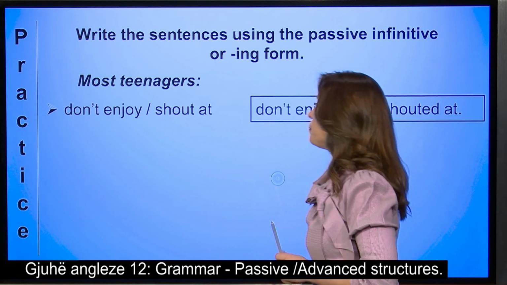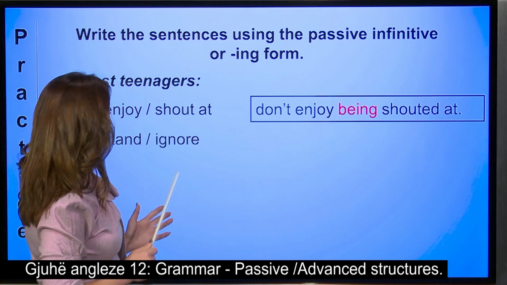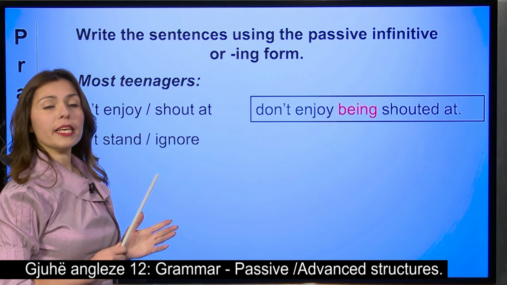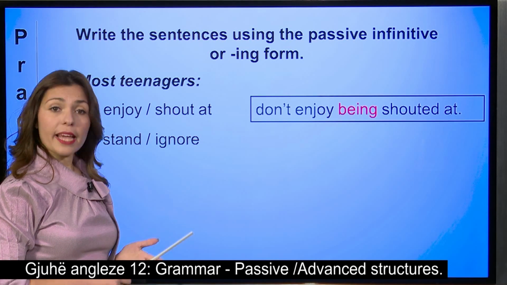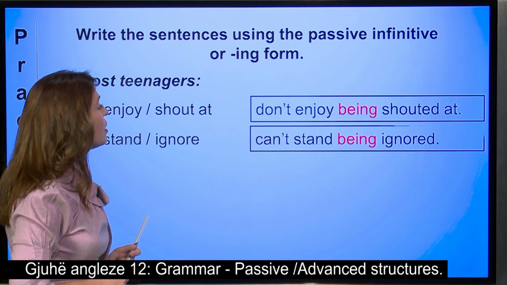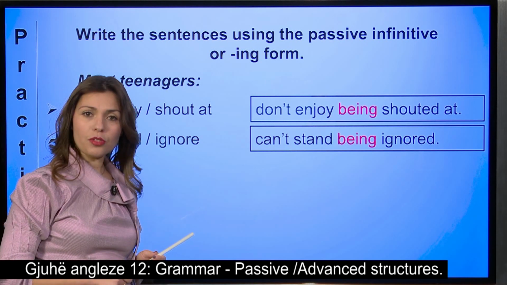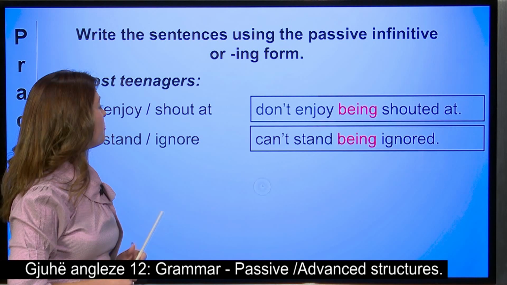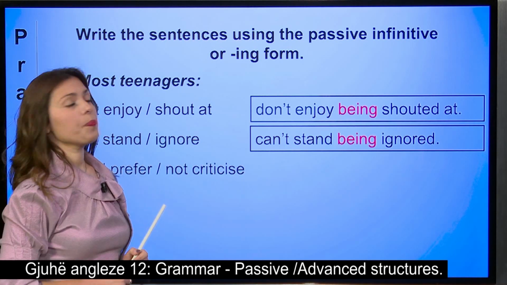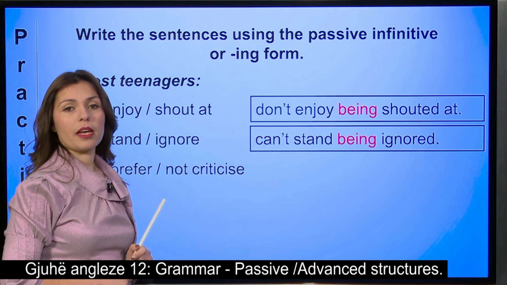Let's move on. Most teenagers can't stand and ignore. The expression "can't stand" takes an ing form. So most teenagers can't stand being ignored. Isn't that true? Absolutely. The third one, would prefer, not criticize.